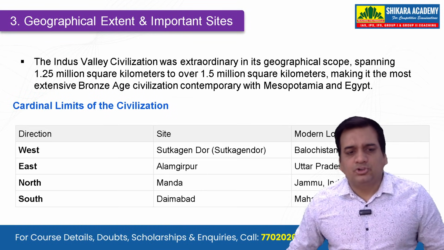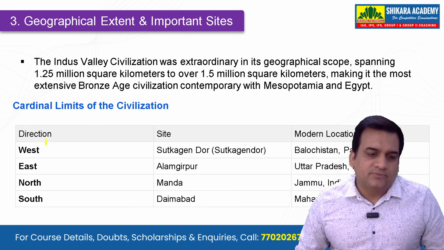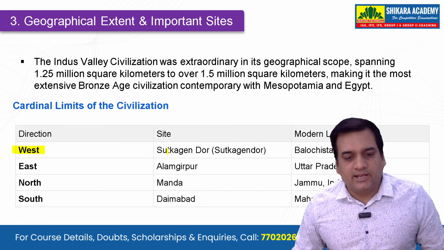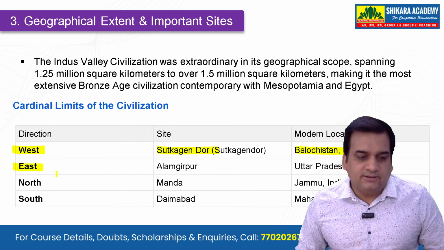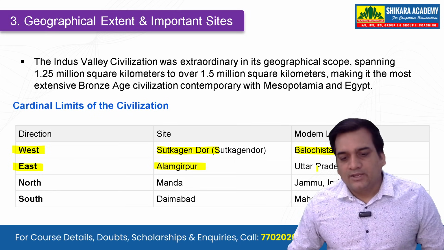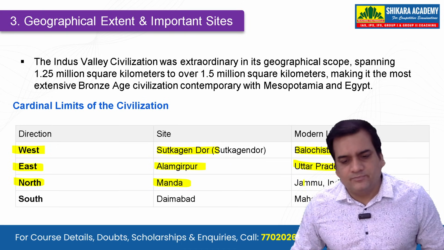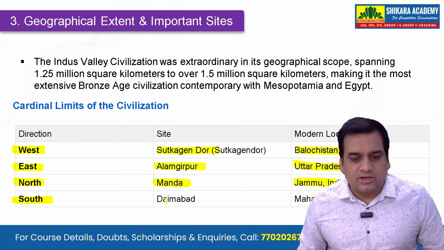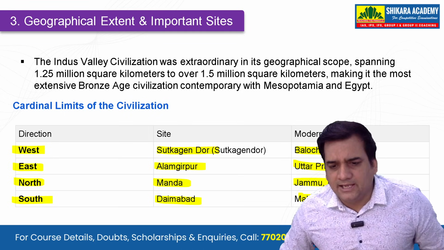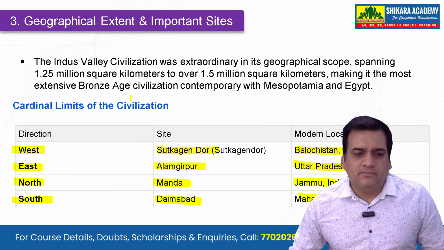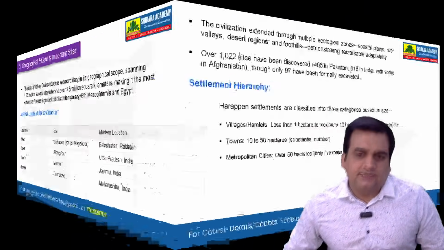Now, if you talk about the geographical extent and the important sites, on the extreme west, the site that we have is Sutkagen Dor, in Balochistan, Pakistan today. In the extreme east, we have Alamgirpur, in Uttar Pradesh, India. Extreme north, we have Manda, in Jammu. And the extreme south, we have Daimabad, in Maharashtra, India. You should know this because it may be asked in the examinations. Also remember that the Bronze Age civilization was contemporary with the Mesopotamian and Egyptian civilizations.